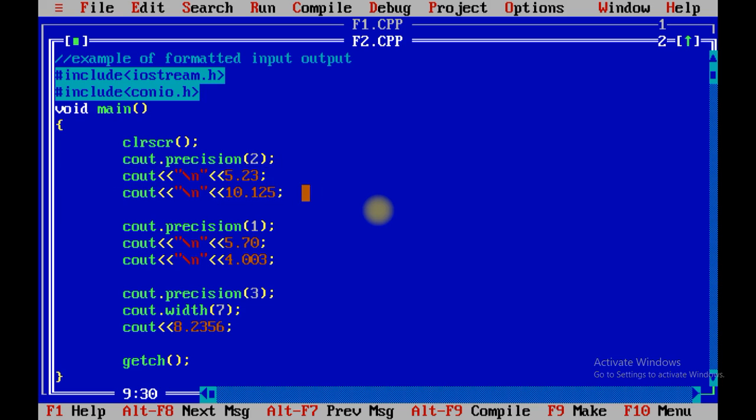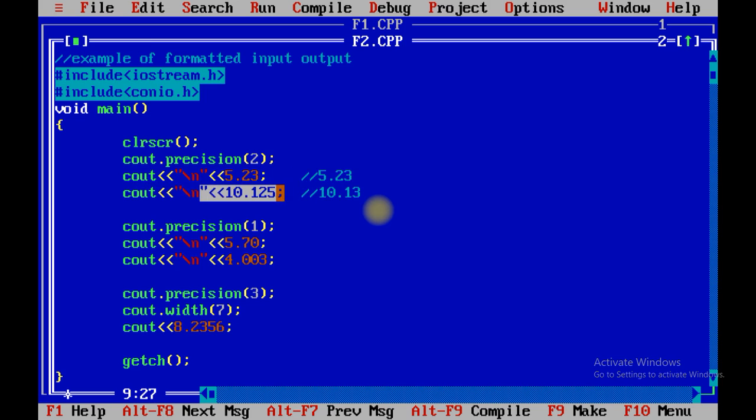Okay, in this case it will print 10.13 because the third digit is more than 5. At that time it will automatically add 1 in the previous number. That is the rule of maths. So this line will print 5.23 and this print 10.13.